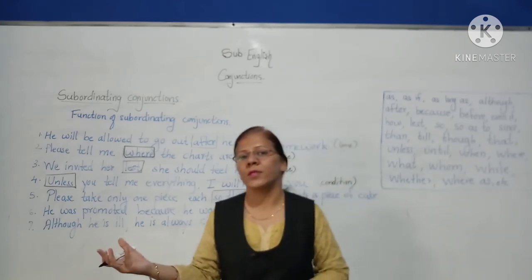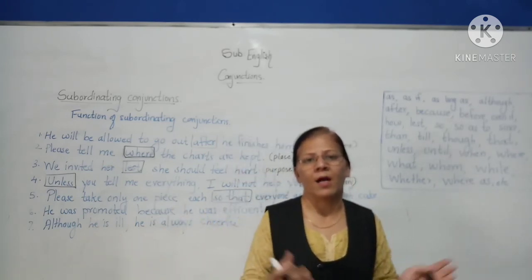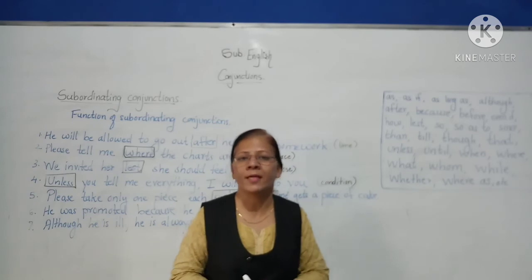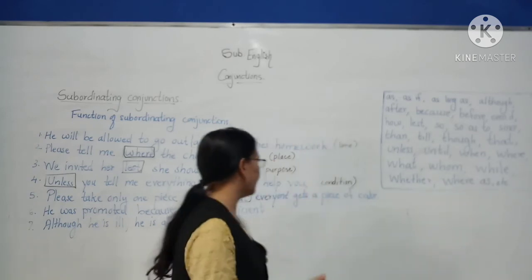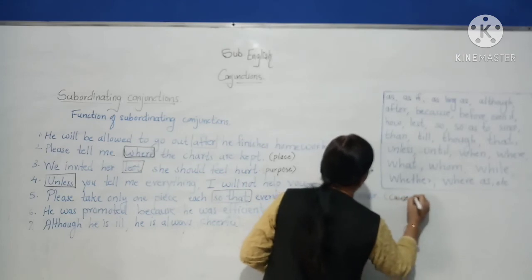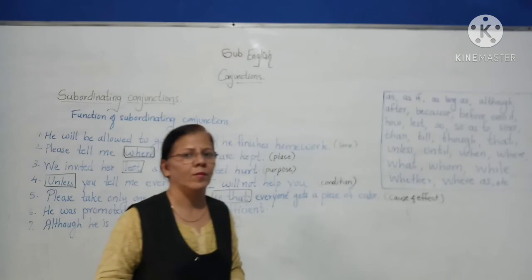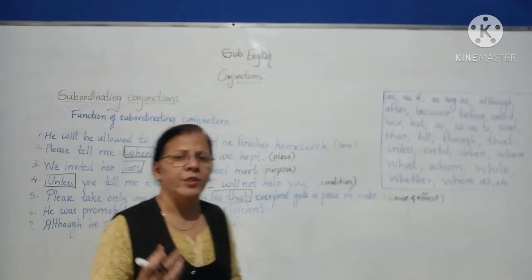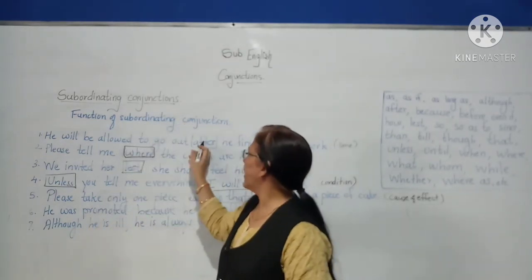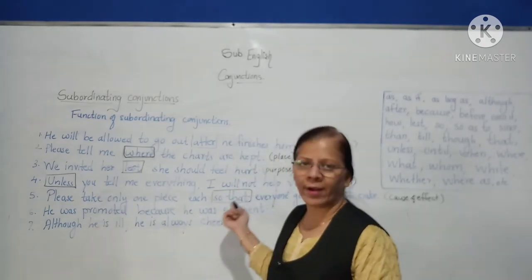Now if you take more than one piece, others will not get. So there is a cause and effect relationship. So a conjunction may be a single word like after, where, lest, unless, or it may also be a compound word like so that.